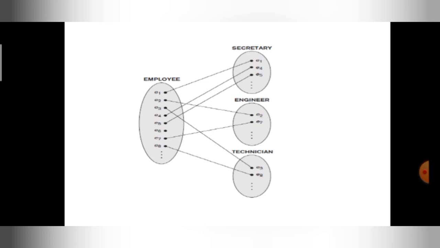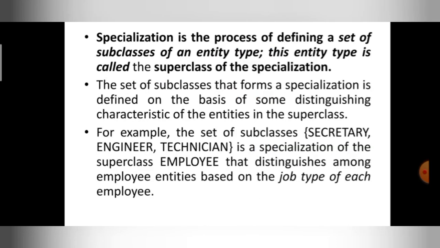Based on the speciality, I divided these subclasses. All these subclasses are employees only, but the secretary's task is different, the engineer's task is different, the technician's task is different. So here secretary, engineer, technician are a specialization of the superclass employee.